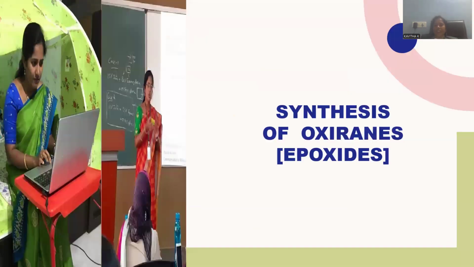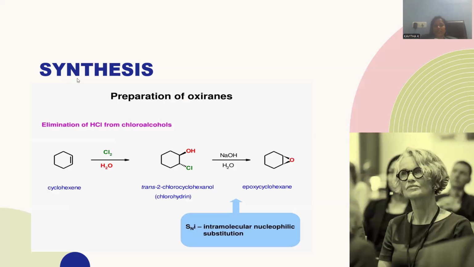Let me go for the synthetic routes in order to synthesize these oxiranes on the laboratory scale and industrial scale as well. A synthesis of oxiranes is taken over. Here I am taking a cyclohexene molecule. Upon chlorination, one of the double bonds will be cleaved, giving rise to chloro at one edge, and water addition giving rise to hydroxyl on the other edge.